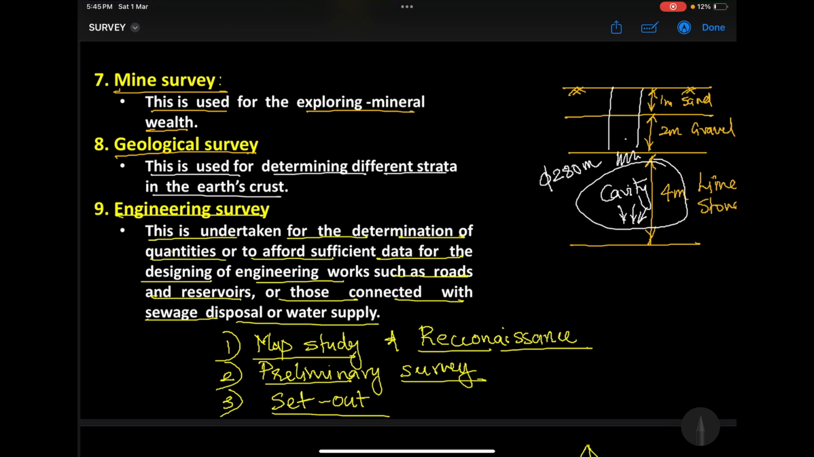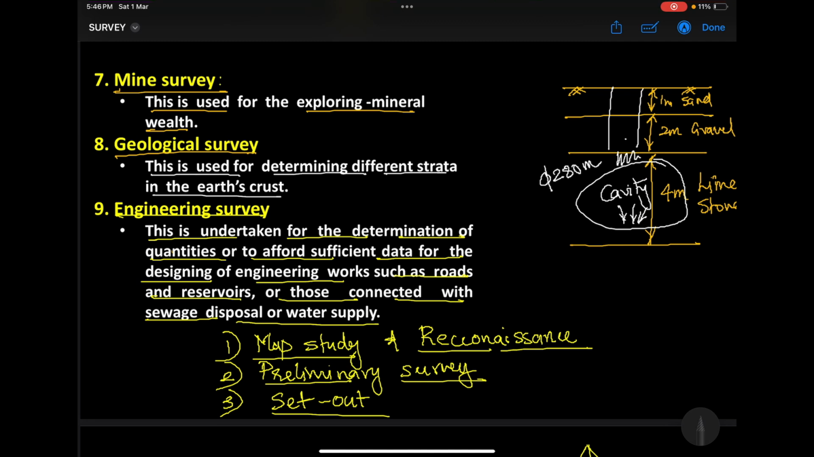What do you mean by mine survey then? The mine survey is nothing but a survey that we conduct to represent the distribution of mineral wealth. In which part of country what mineral deposits we have. If you're trying to map that, the survey we are doing is what we call mine survey. Okay, so please read this. It is used for exploring the mineral wealth of a country. Yes, that is our mine survey.